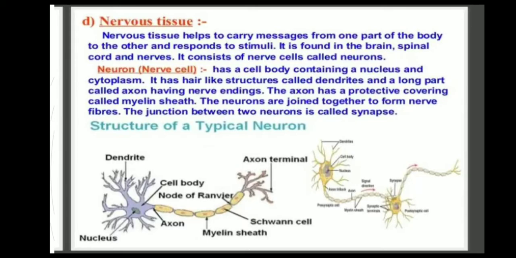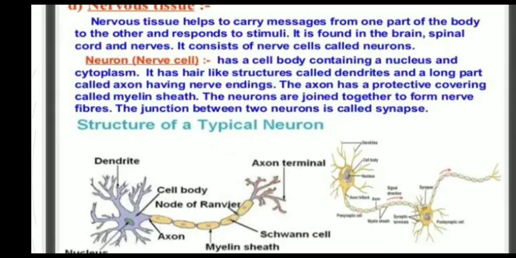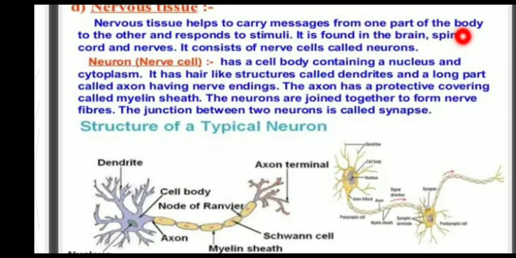And nervous tissues. Nervous tissues help to carry messages from one part of the body to the other and respond to stimuli. It is found in the brain, spinal cord, and nerves. It consists of nerve cells called neurons. What is a neuron or nerve cell? It has a cell body containing a nucleus and cytoplasm. It has hair-like structures called dendrites and a long tail called axon having nerve endings. The axon has a protective covering called myelin sheath. The neurons are joined together to form nerve fibers. The junction between two neurons is called synapse.